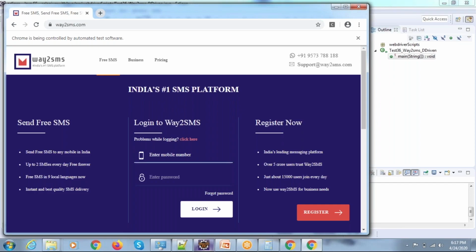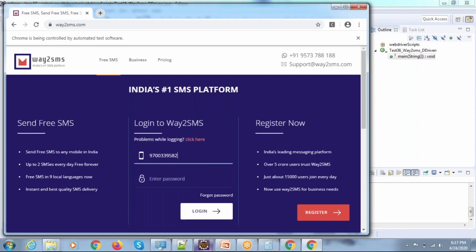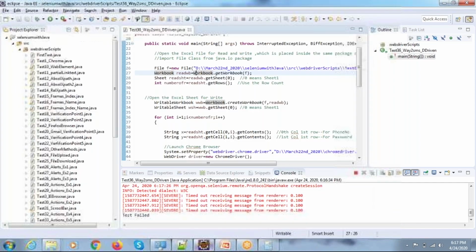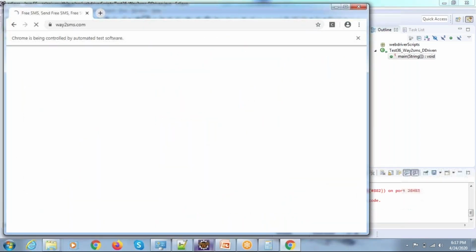Pass the URL, pass the valid username and invalid password. If you see, click on the login button. It will remain on the same URL since you have given a valid username and invalid password. Due to that reason, the test is going to fail. Let us repeat the same activity. So again, it launched for the third time, it launched the browser,